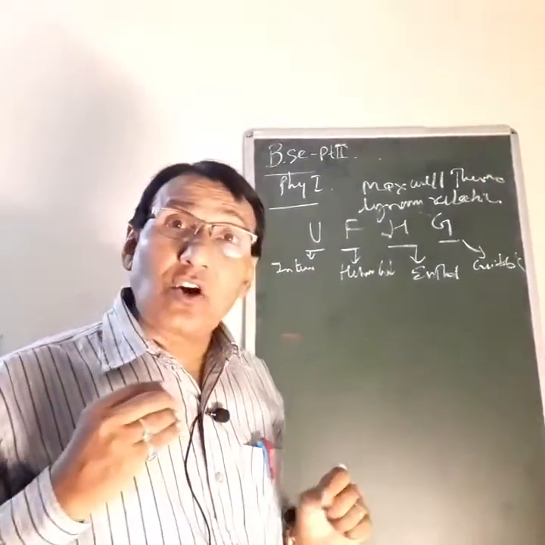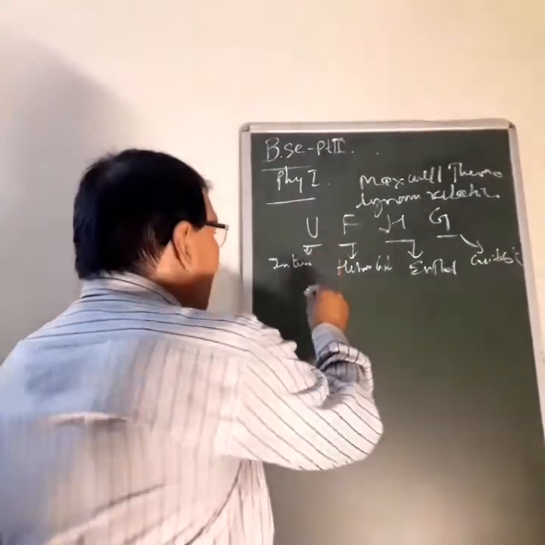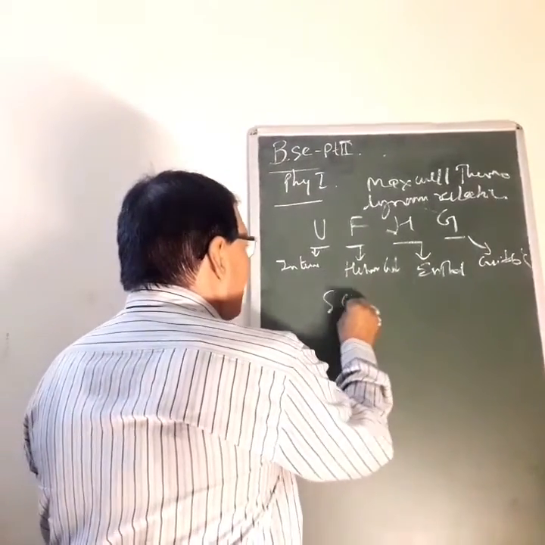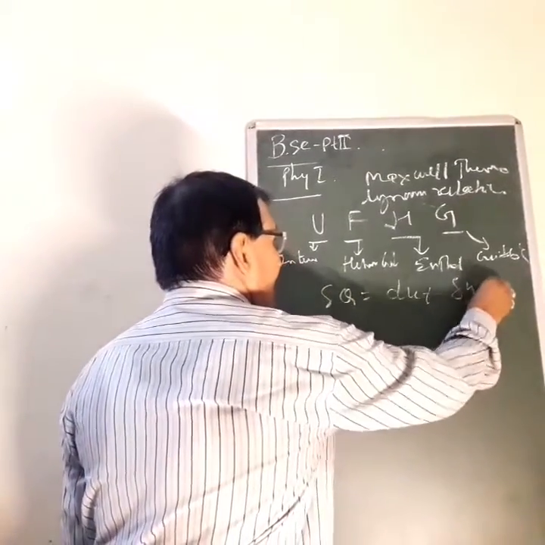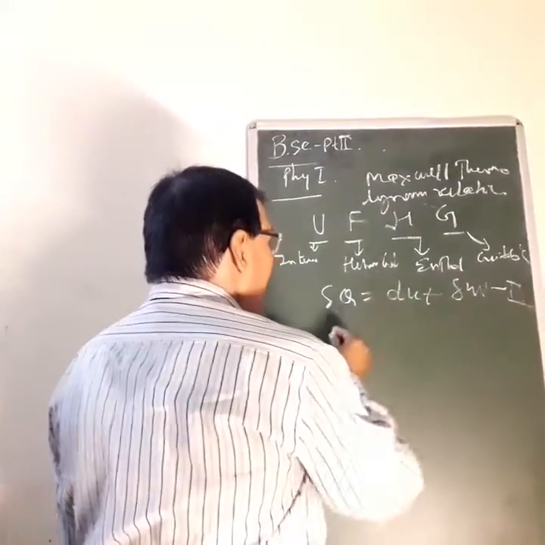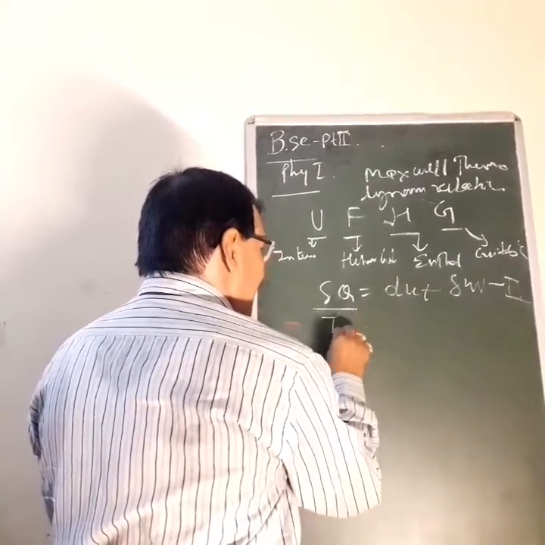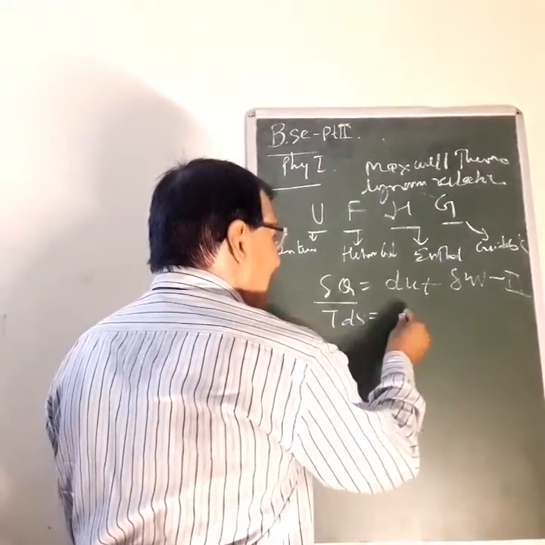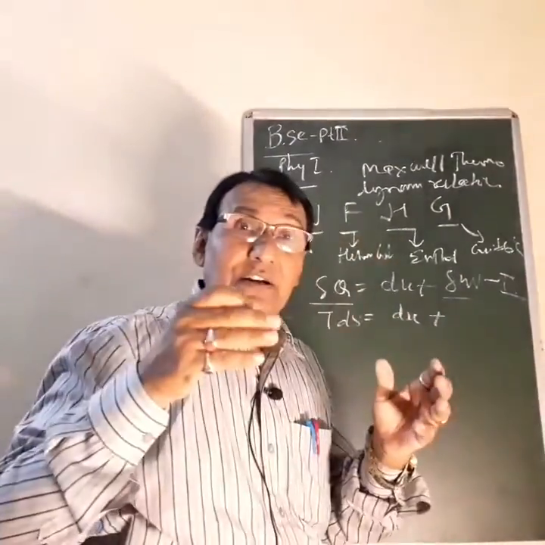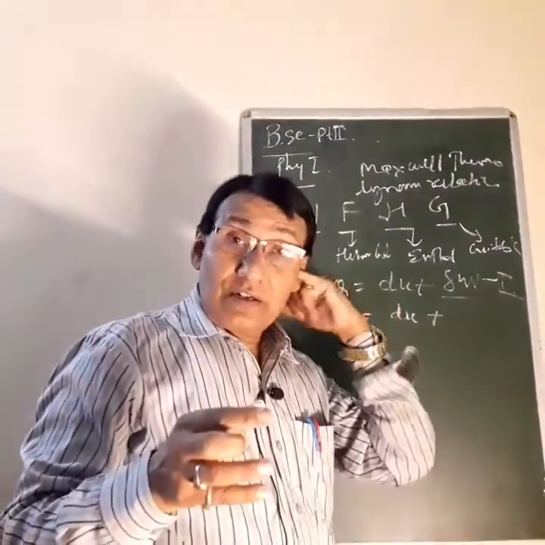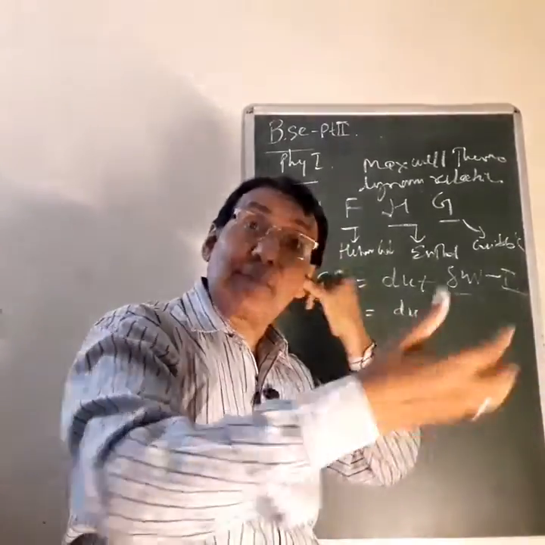But what is the second law of thermodynamics? The second law says that dQ is equal to dU plus dW. So dQ means TdS, dU is the internal energy function, and dW is the amount of work done on the system or by the system.